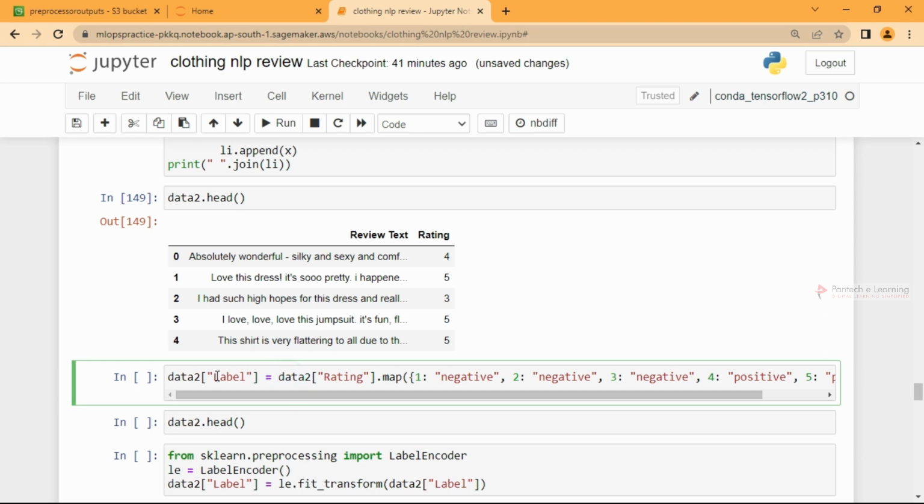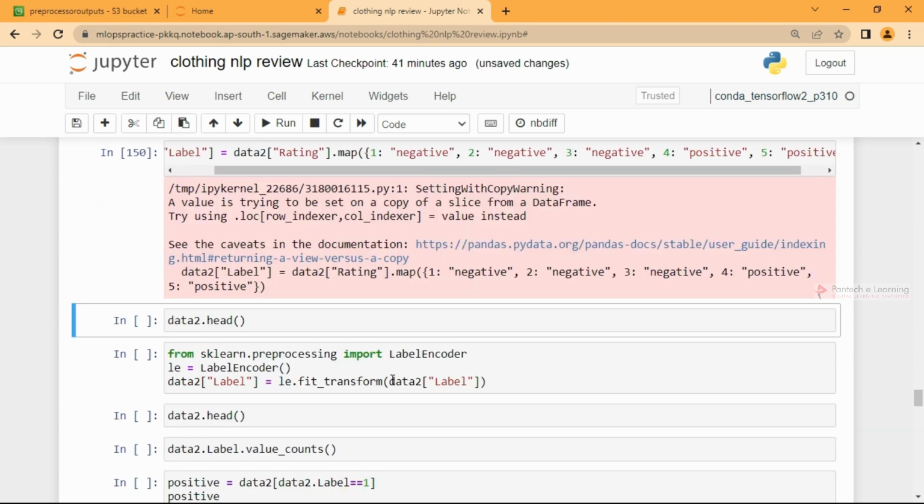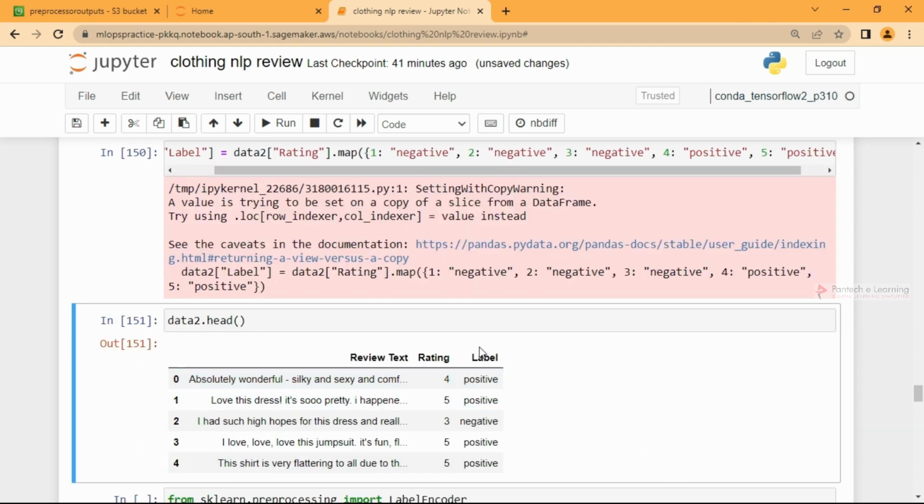What I'm going to do is create a new column called label, where I'll look at the rating and map it. If it is 1, I'll turn it into negative. 2 is also negative, 3 is also negative. But if it is 4 and 5, I'll turn it into positive. So if I run this and get the head, we can see the label is positives and negatives. 4 and 5 are now positive, and 1, 2, 3 are now negative.